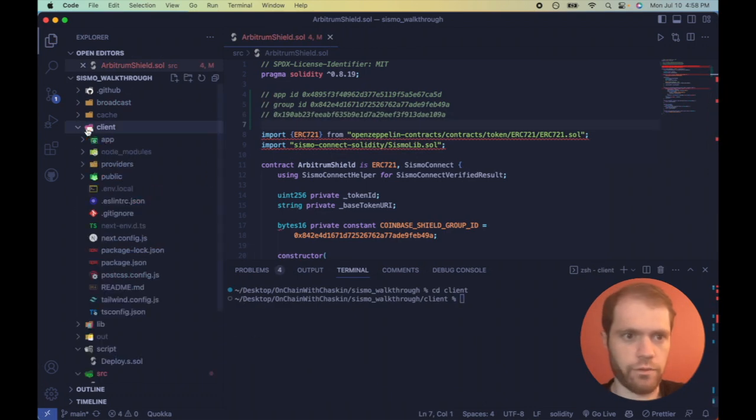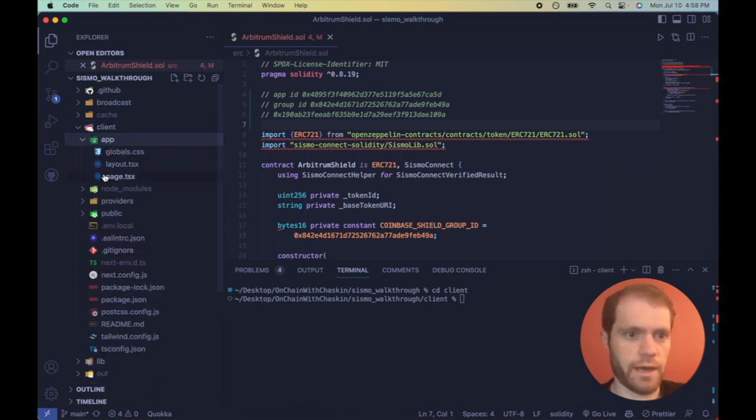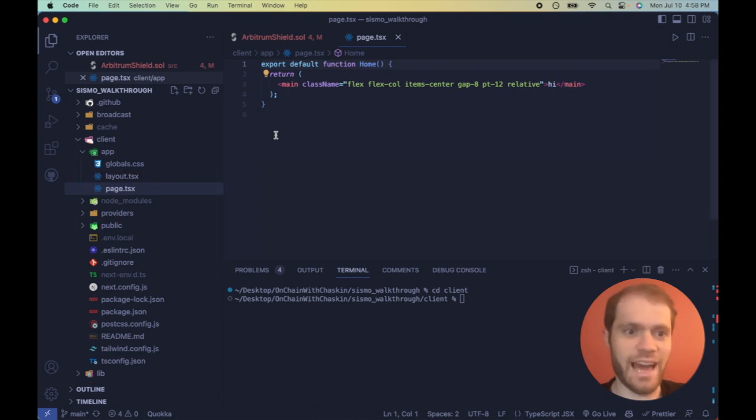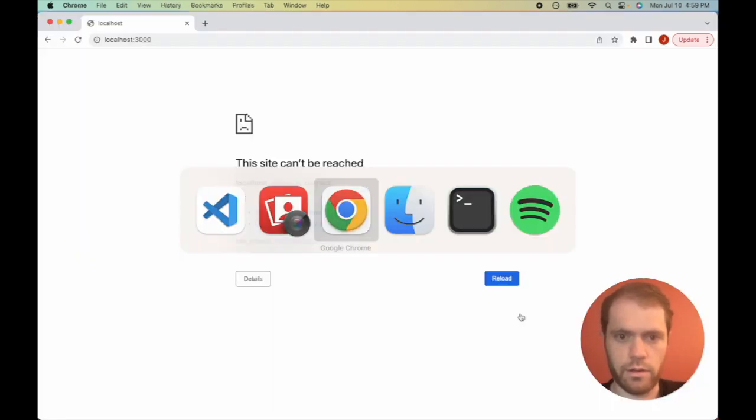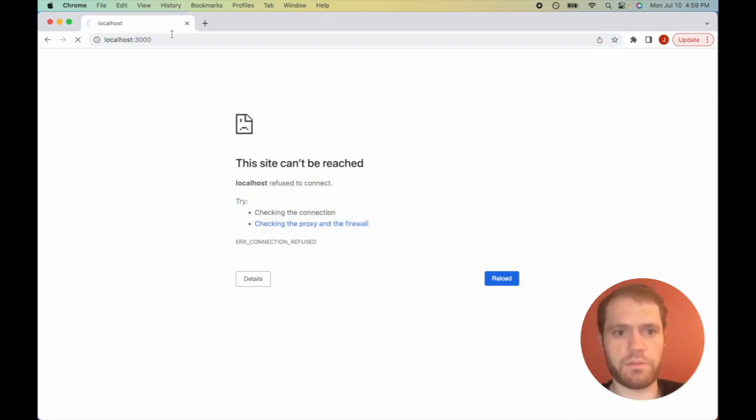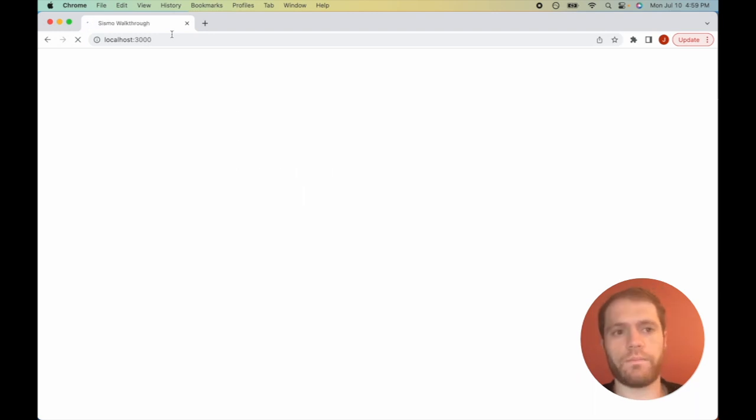Let's open up the client folder right here. Since this is Next 13, let's open up the app directory and the page.tsx. And let's start a local server and make sure it still says hi. So I opened up a new terminal and now I'm cd-ing into client and doing npm run dev to start a local server. And let's refresh this page and make sure it says hi, or else I will be sad. It says hi.